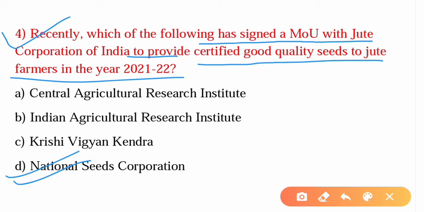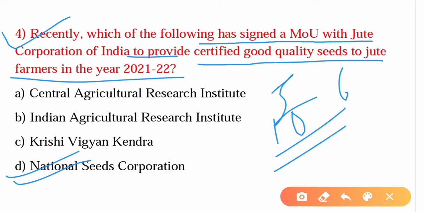As an outcome of the memorandum of understanding, the Jute Corporation of India will distribute 10,000 quintals of certified jute seeds of the JRO 204 variety in the year 2021 to 22, and certified seeds from the National Seeds Corporation will be purchased by the Jute Corporation of India for this first ever commercial distribution operation. Around 5 to 6 lakh farmers will be benefited, and the spurious seed market will be reduced drastically. The National Seeds Corporation lies in Sikandrabad, Telangana.